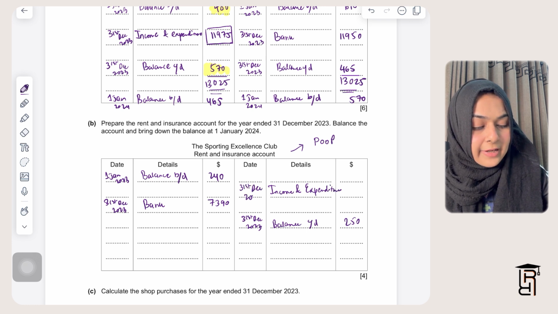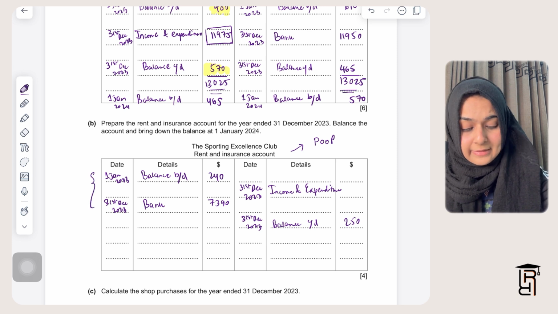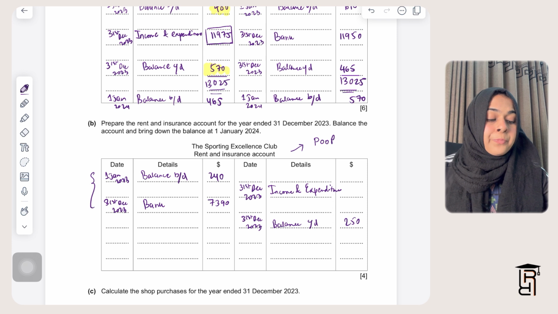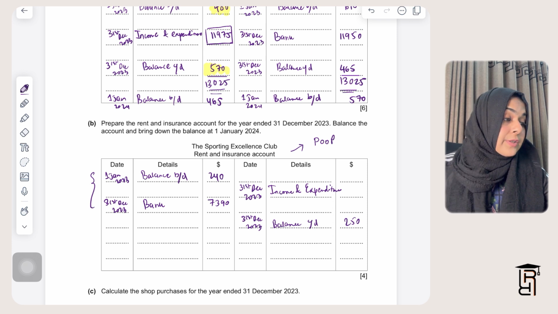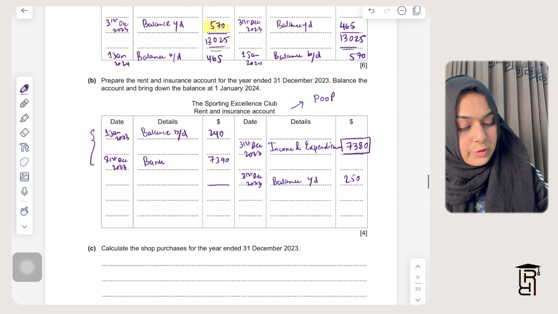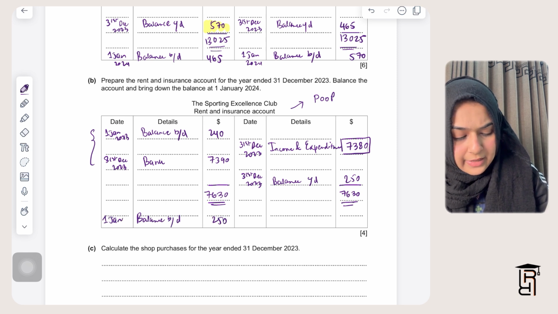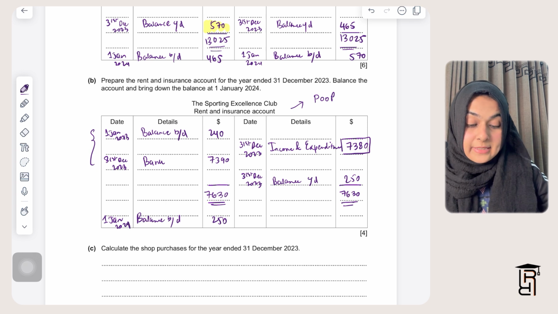So again, if I'm calculating a missing value in a T account, I need to do total of debit side, so total of debit side is this 240 plus 7390, minus total of credit side, which is 250. So when you work this out, you will get 7380. This is my income and expenditure value. Now when you total both sides, you will get a total of 7630 on both sides. This balance carried down will become my balance brought down, and this will be $250. You'll write here 1st January 2024. So that's it for part B.